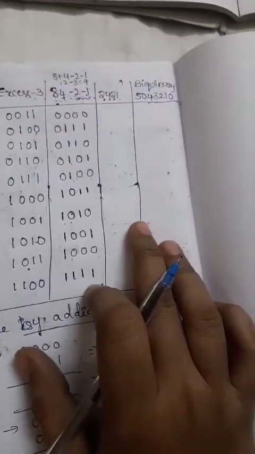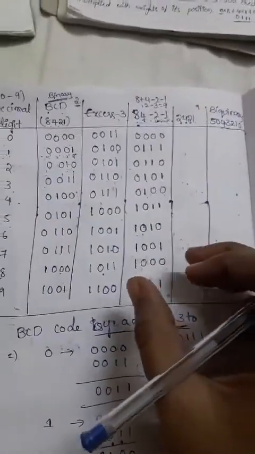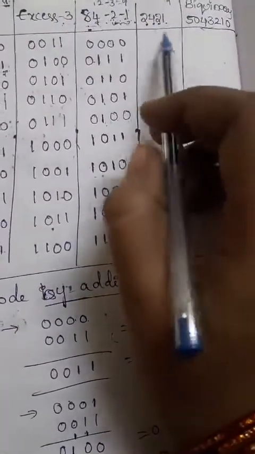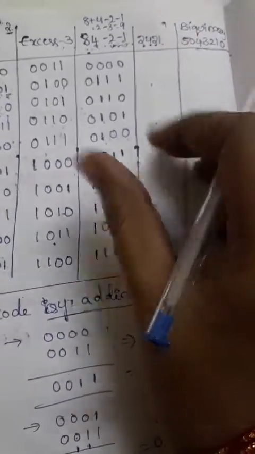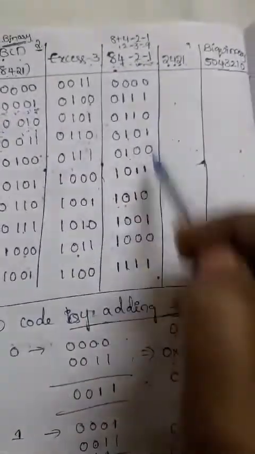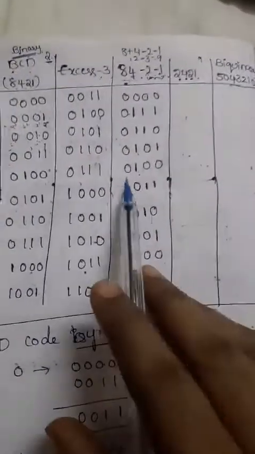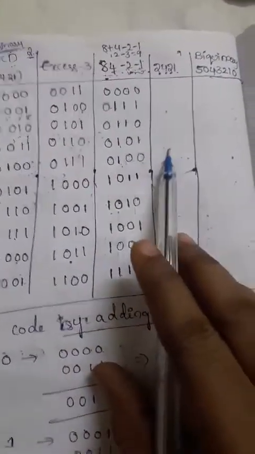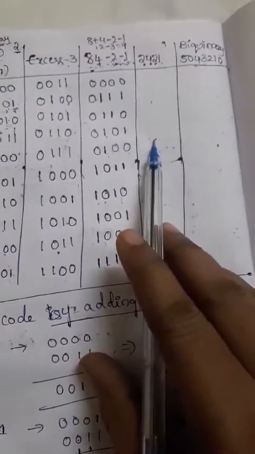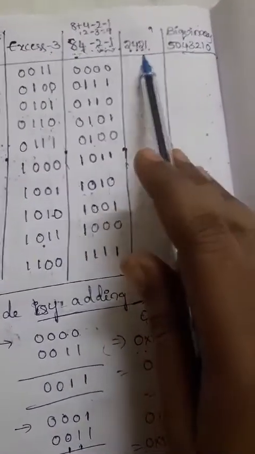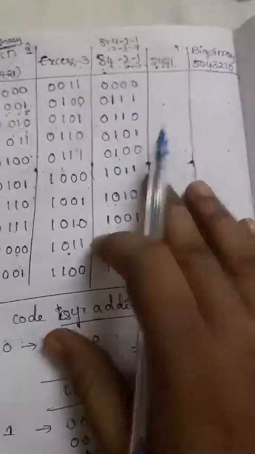Now, coming to the 2421 code, how to write it? To write the 2421 code, we need to use the least significant values. Which value has the least weight, that weight will be multiplied. The same process that we followed in the 84 minus 2 minus 1 code will be followed in the 2421 code also. But the thing is, we need to use the least significance, the bits having the least weight.